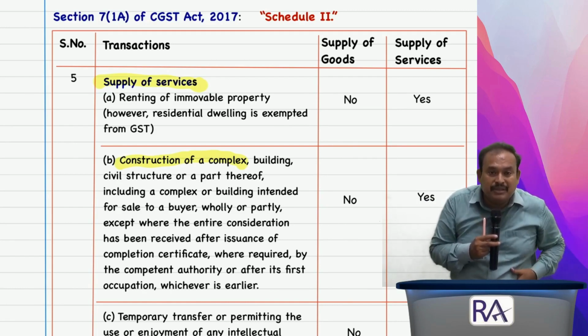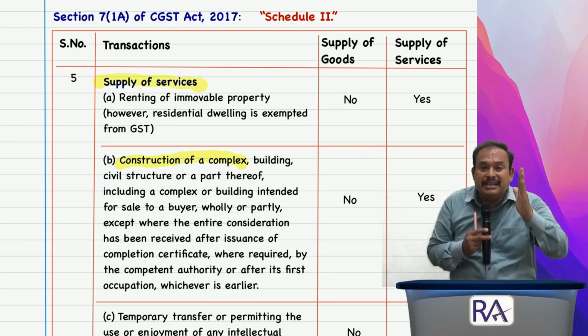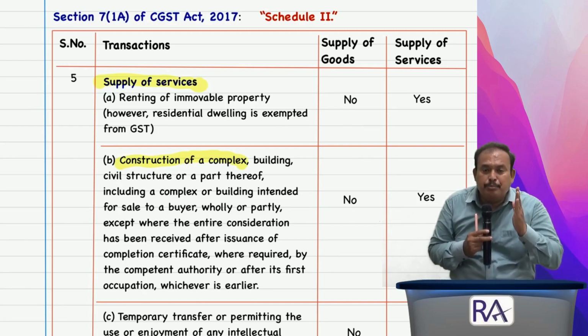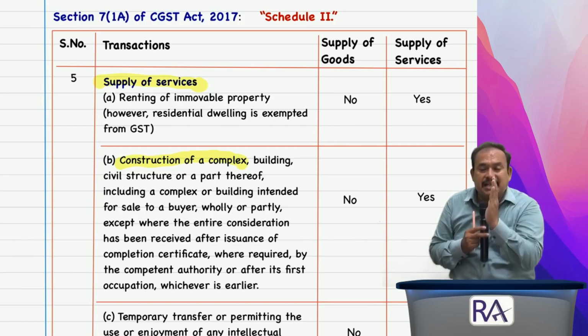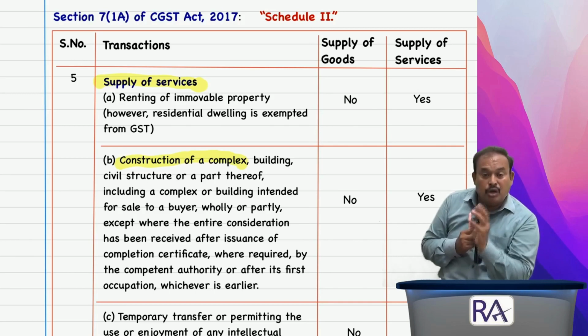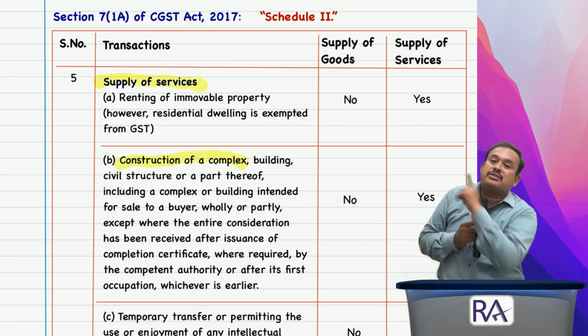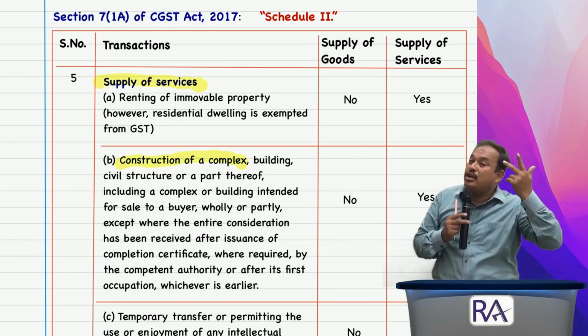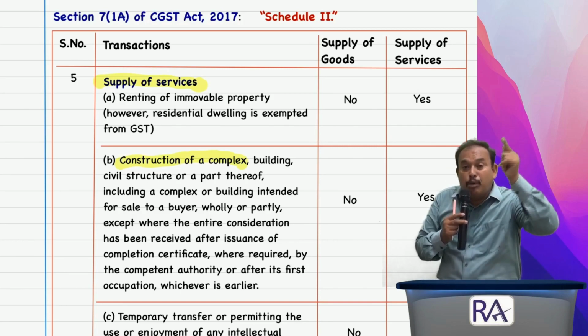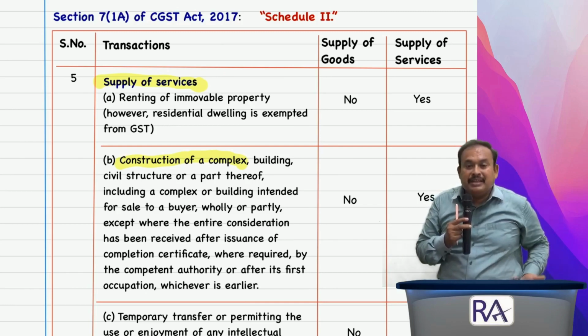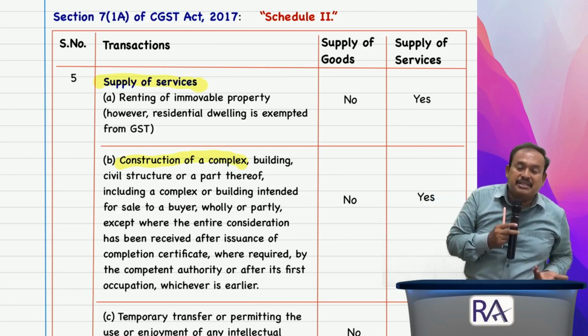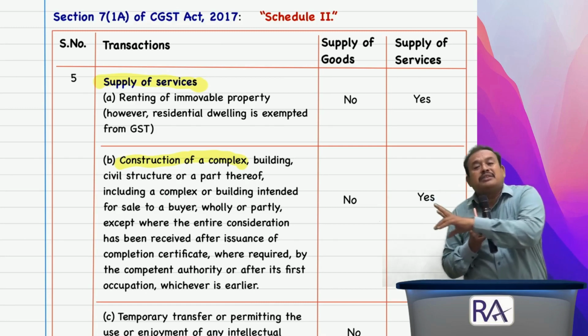Got the clarity, my dear friends? Material plus labor plus land, construction service. Material, labor, that's all. No value of land, works contract. Both are in relation to immovable property, construction of an immovable property. Land value included, construction service. Land value excluded, works contract service.